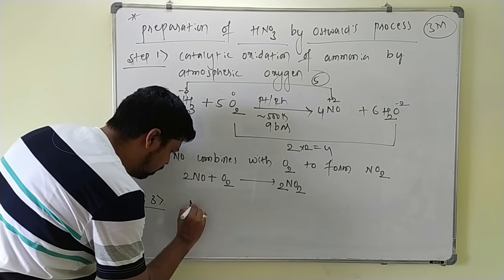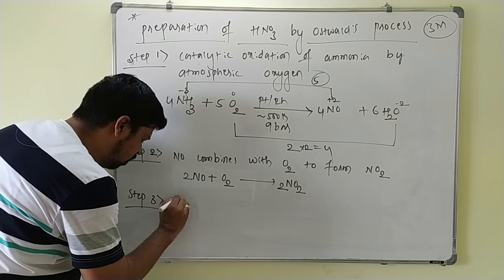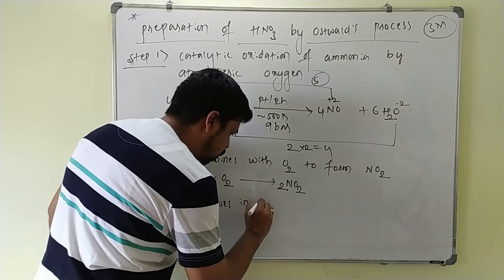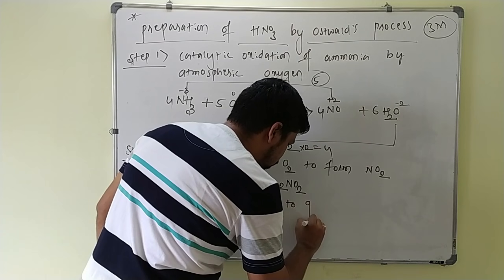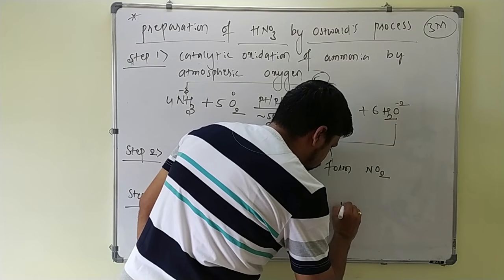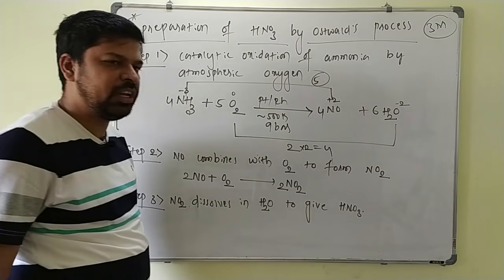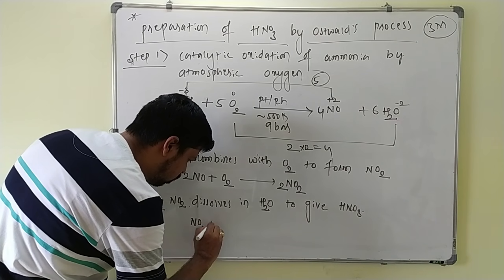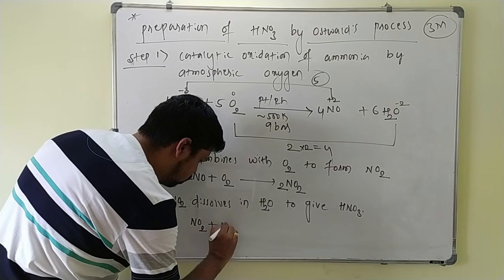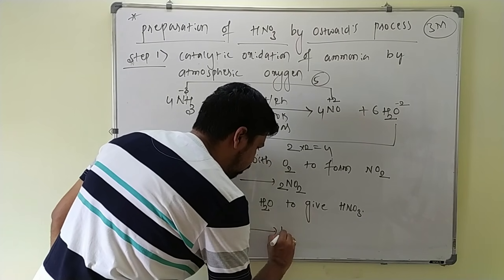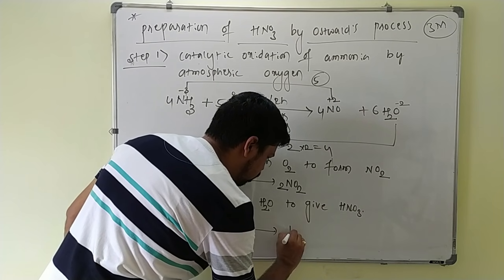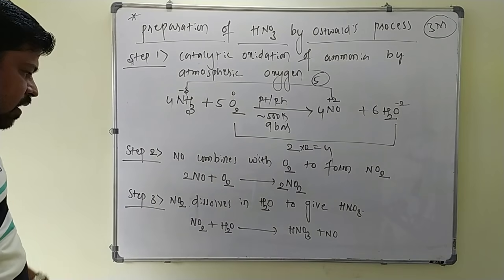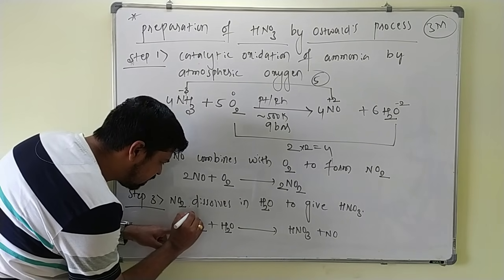This NO2 dissolves in H2O to give HNO3 plus NO. Now in this one, see here, what is the oxidation state of the nitrogen?